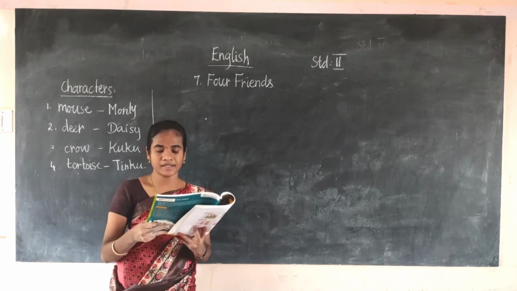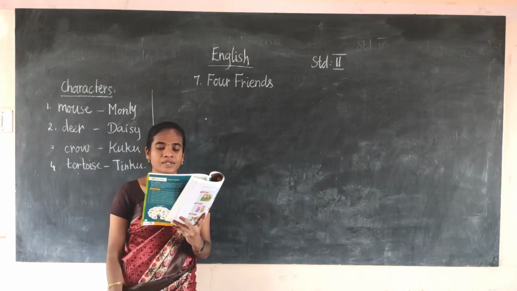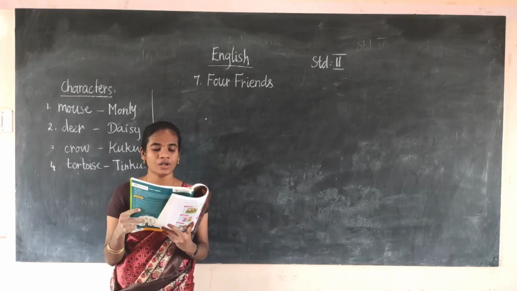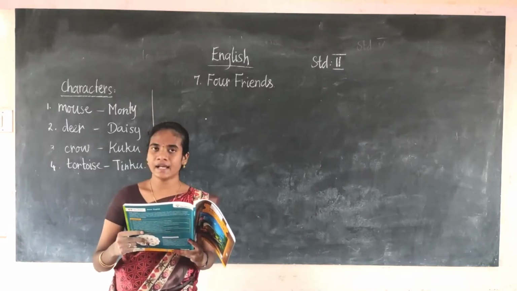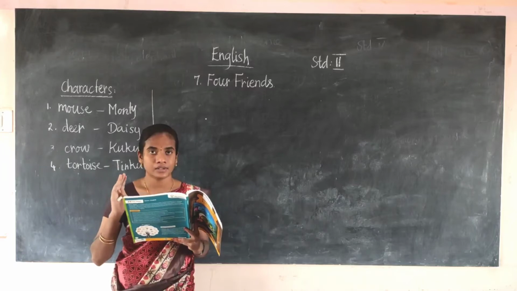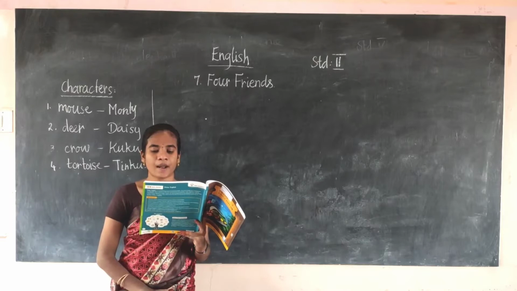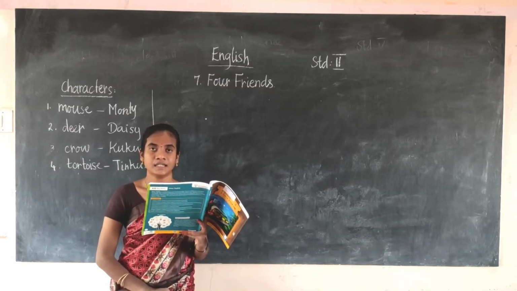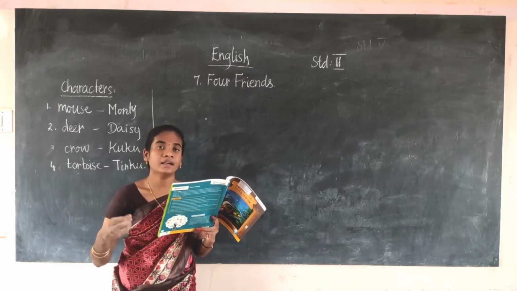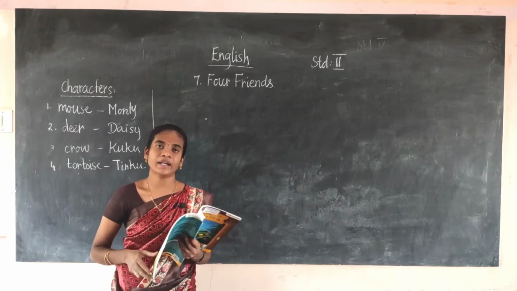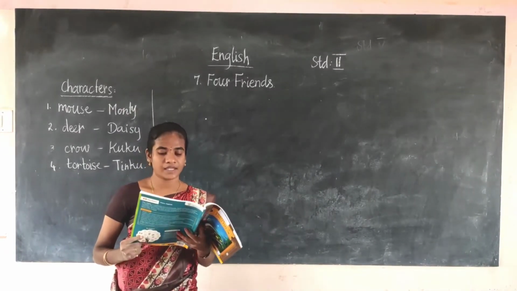Now take page number 61 in your English book. 4 friends, Monty the mouse, Daisy the deer, Cuckoo the crow, Tinku the tortoise live in a jungle. What do you mean by jungle? Jungle is a forest. These 4 friends live in a jungle. One day a hunter lays a trap. Hunter means in Tamil Vetekaran. So the hunter lays the trap. One day the hunter catches the animals.